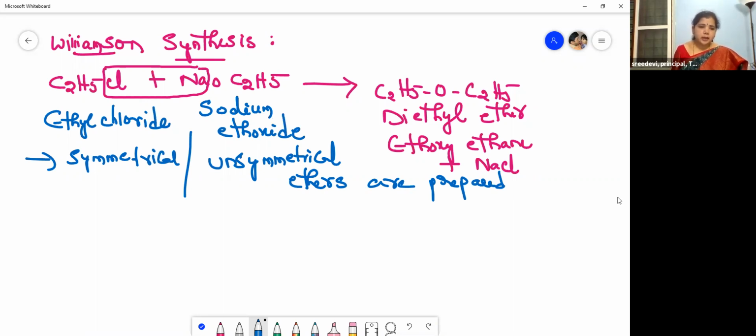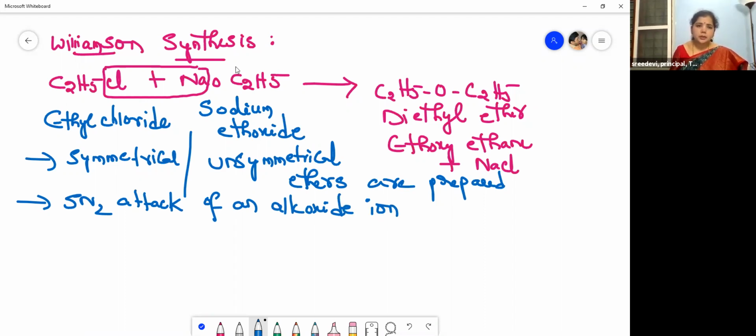Here I have to mention a few things. This is the SN2 attack, that is, the bimolecular nucleophilic substitution attack of an alkoxide ion. Please remember, this is important for your objective examination. For your IPE, you will be asked what is Williamson synthesis and to write down the equation.